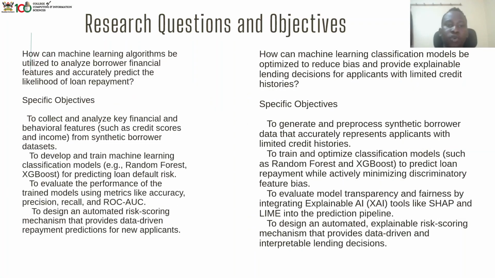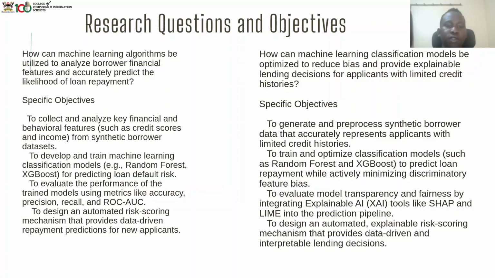So data processing involves a technical challenge of handling missing values, encoding categorical values, and modeling synthetic or historical datasets. So our research questions and objectives, we have the specific objectives which are to collect and analyze key financial behavior features such as credit scores and income from synthetic borrower datasets. Then we also want to develop and train machine learning classification models, random forest, XGBoost.